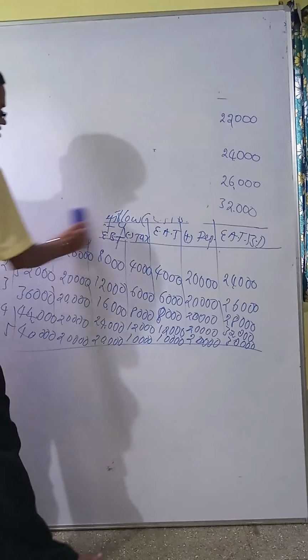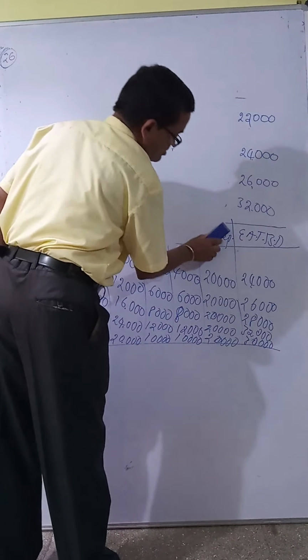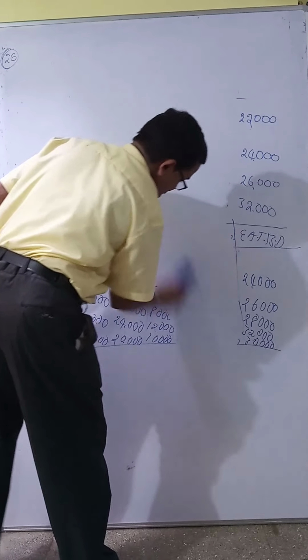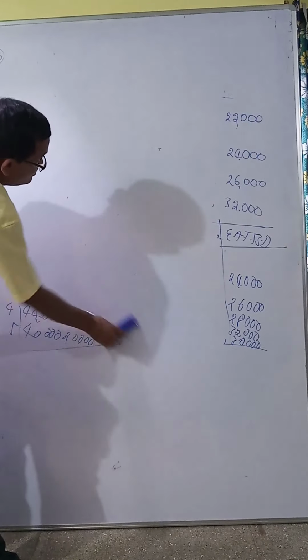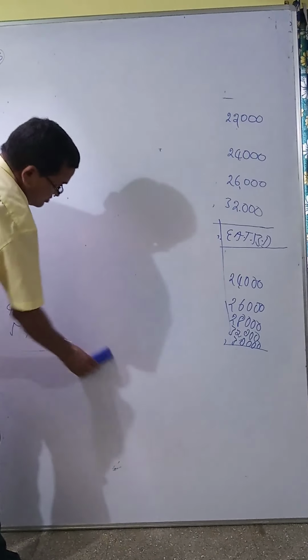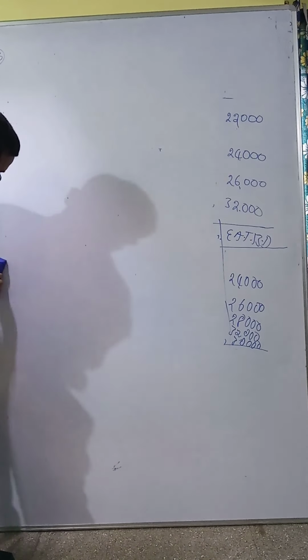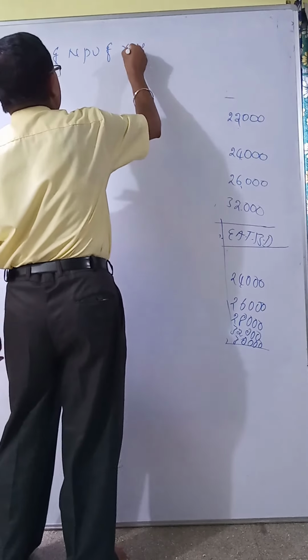I'll show you combined. Calculation of net present value of X and Y projects.